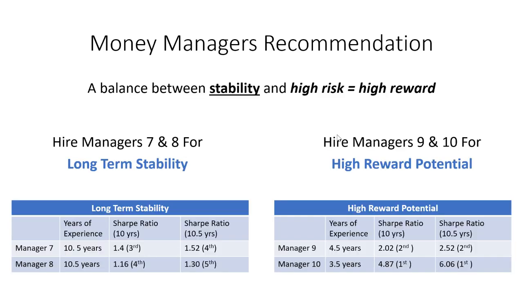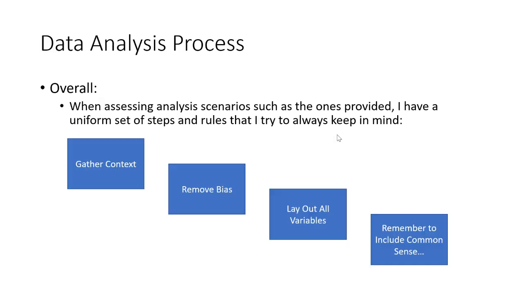In terms of the money manager recommendation, I recommend a balance between stability and high risk, because high risk means high reward. So I think hiring managers 7, 8, 9, and 10 would be very valuable to the portfolio's success. Managers 7 and 8 represent more long-term stability. They have 10.5 years of experience, but still have a Sharpe ratio that's within the top four. And then managers 9 and 10 only have 4.5 and 3.5 years of experience, but their Sharpe ratios are twice as large as any other manager in the portfolio, if not higher.